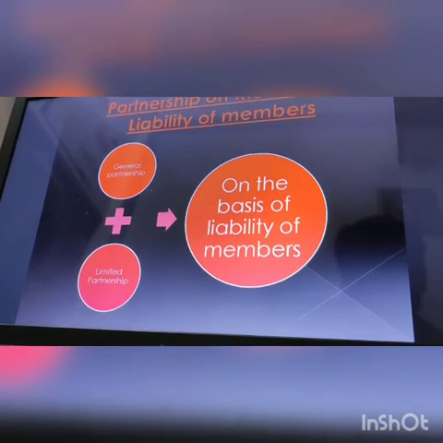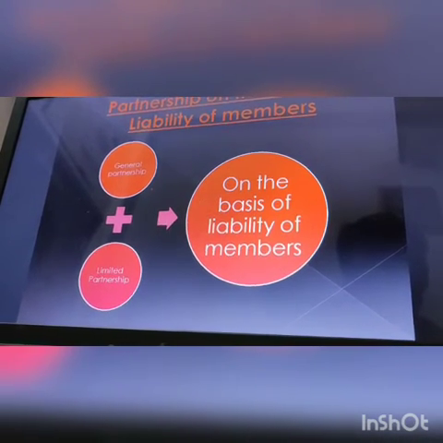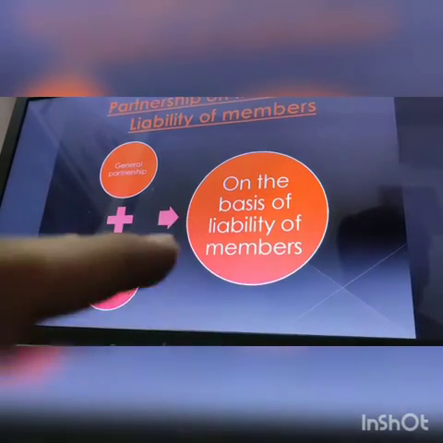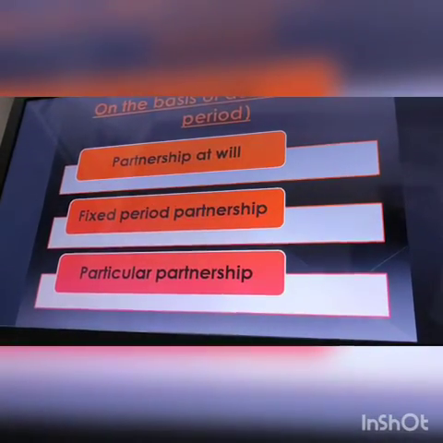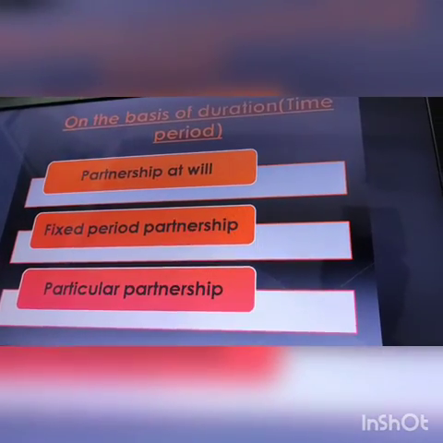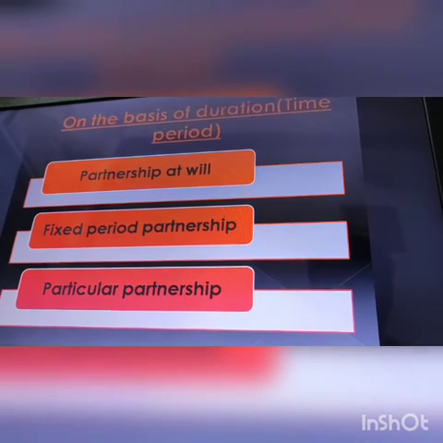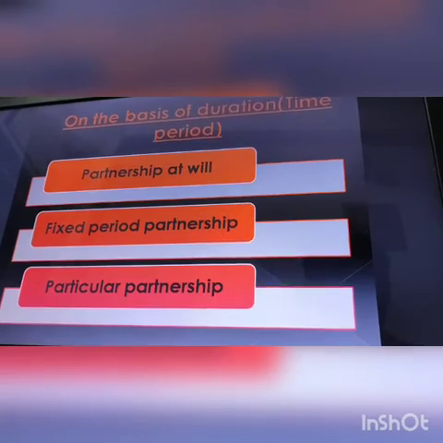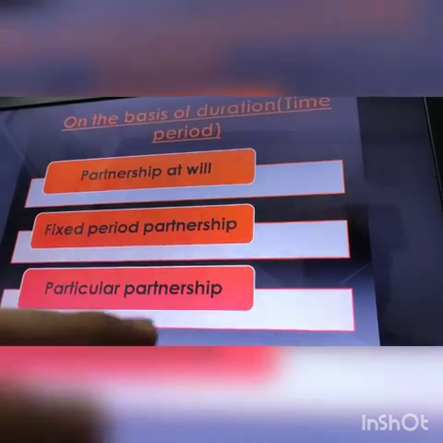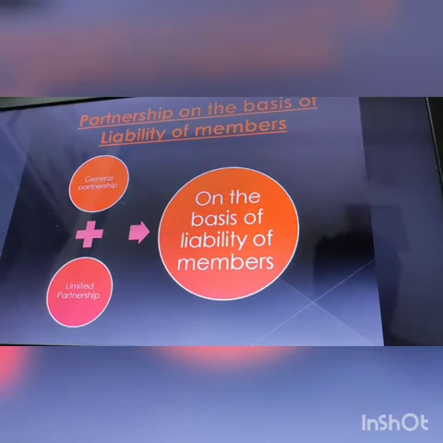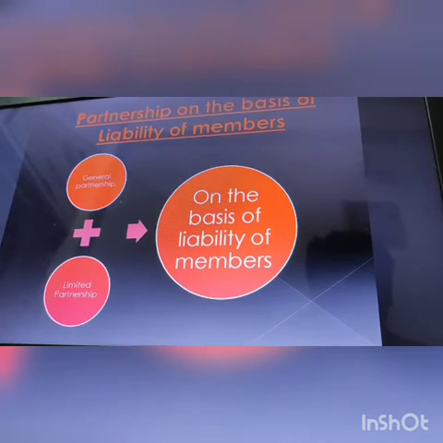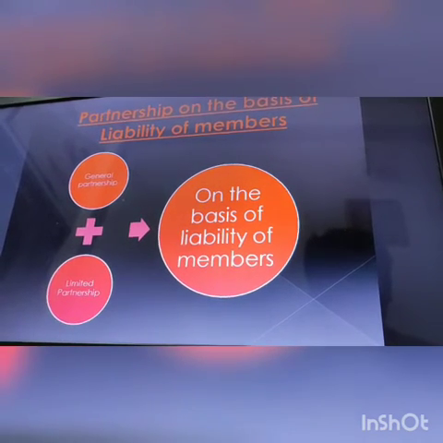So again I am repeating, to sum up the types of partnership. It is divided on the basis of duration, that is the time period. The first one is partnership at will, followed by fixed period partnership and particular partnership. Then partnership on the basis of liability of members is of two types, that is general partnership and limited partnership.